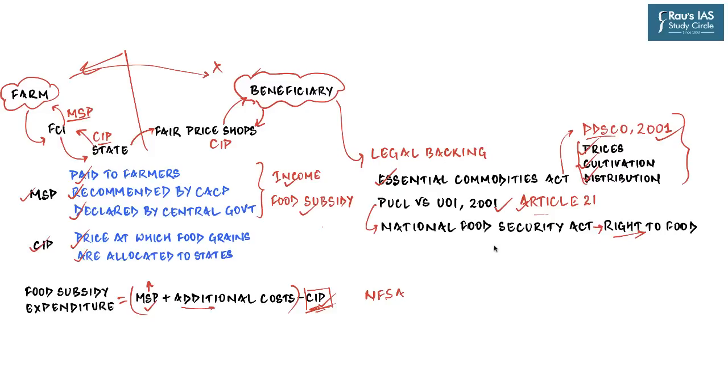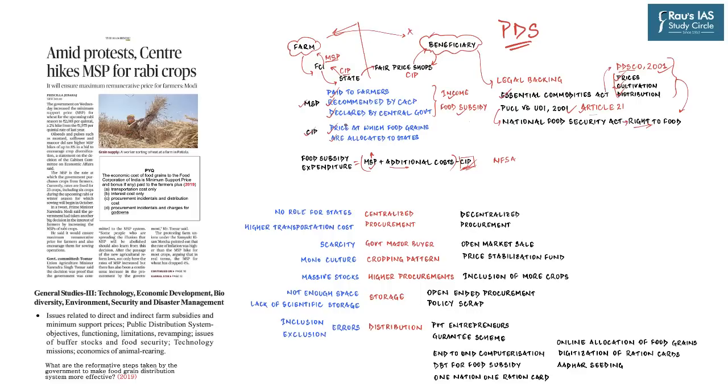Now, what National Food Security Act did was that it converted a very vague and general entitlement of the citizens of our country, backed by an executive order, into a proper statutory right, which was very important. So now, since we are done with the basic framework and we have the clear-cut legal understanding of how this works, it is time for us to explore what are the issues or the challenges which the PDS has been facing from the longest time. At the same time, we will not limit ourselves to just the issues, and so we are going to deal with the solutions to each problem as well.